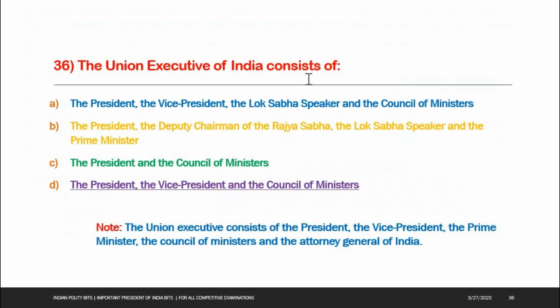Next one, the Union Executive of India consists of: A. The President, the Vice President, the Lok Sabha Speaker and the council of ministers. B. The President, the Deputy Chairman of the Rajya Sabha, the Lok Sabha Speaker and the Prime Minister. C. The President and the council of ministers. D. The President, the Vice President and the council of ministers. Option D is the right answer. The President, the Vice President and the council of ministers. See the note here. The Union Executive consists of the President, the Vice President, the Prime Minister, the council of ministers and the Attorney General of India.